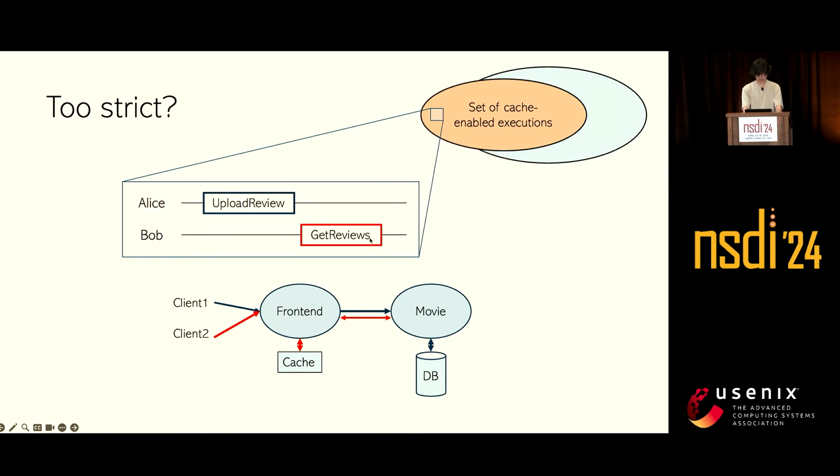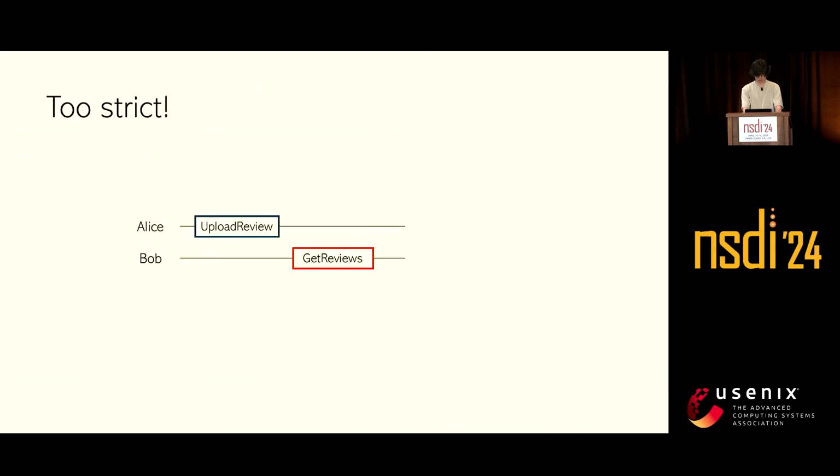So it turns out that our correctness condition is very strict, and every time we access a cache, we need to coordinate among service caches and database to make sure the cache entries are valid. And while this might be feasible for a two-service chain, this synchronization overhead scales with the size of applications. So is there a better solution?